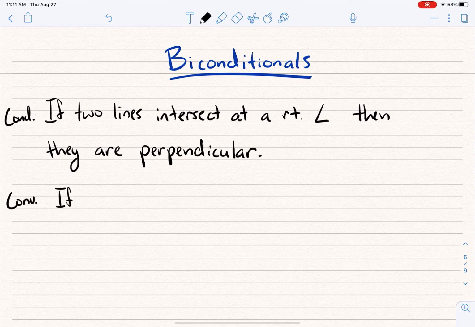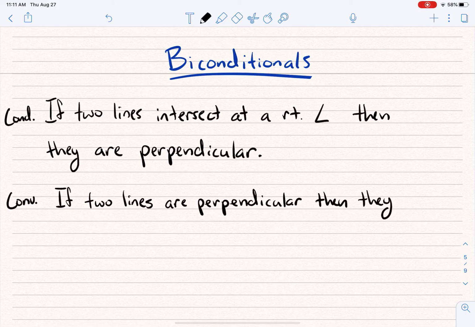The converse is going to be, if two lines, now I know two lines was part of the hypothesis, but I can still kind of keep that part up front, so that way I don't move the they up to the front and not know what I'm talking about. If two lines are perpendicular, then what? Then they intersect at a right angle. Absolutely. The first one's true. If two lines intersect at a right angle, then they are perpendicular. The second one's true. If two lines are perpendicular, then they intersect at a right angle.